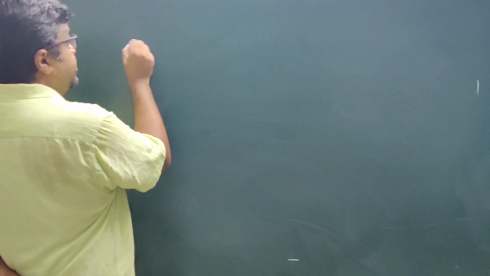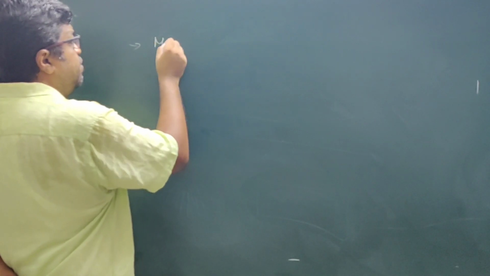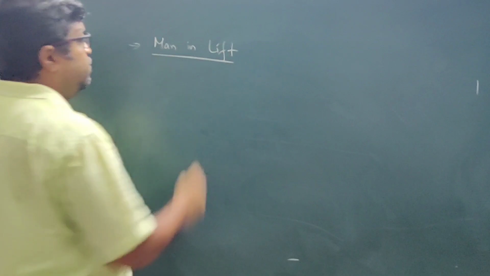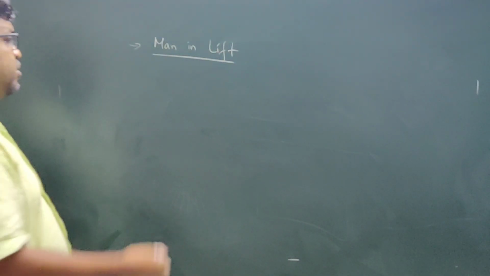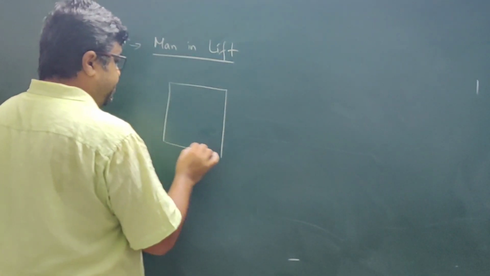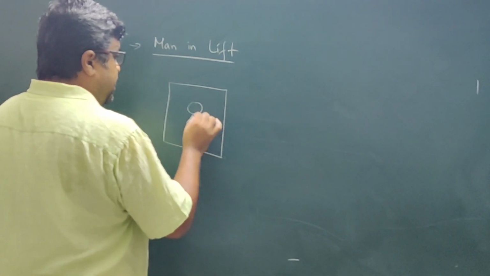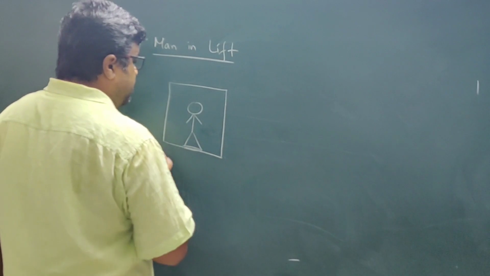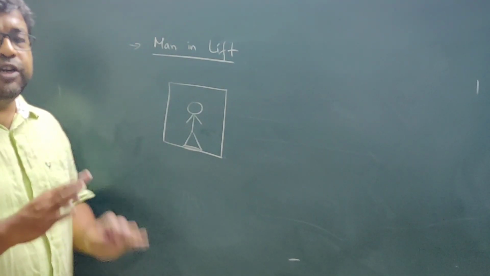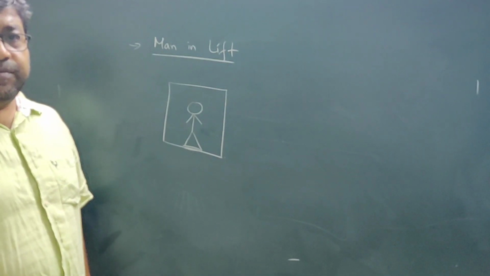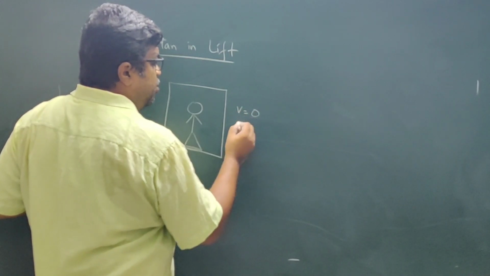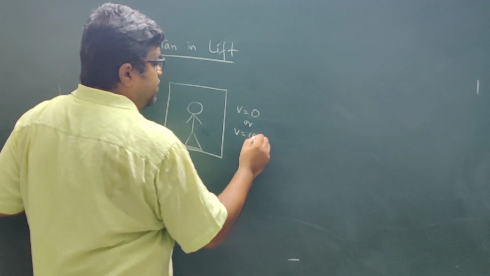Now let us consider the motion of a man in a lift. Suppose this is a lift and this is a man, and the man is standing on a weighing machine inside the lift, and the lift is either stationary or moving with constant velocity.